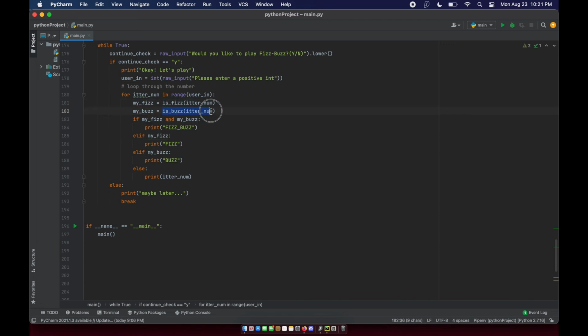These are calling those functions that we just mentioned. Again, not a big deal. These are either going to be true or false, whether the iterator number meets fizz and or meets buzz and or meets both of them. So the program, for each iteration, is going to use this number to determine if it should print fizz buzz if both my fizz and my buzz are true, just fizz if just my fizz is true, and buzz if my buzz is true. Else, if neither fizz nor buzz are true, then we're just going to print out the number.